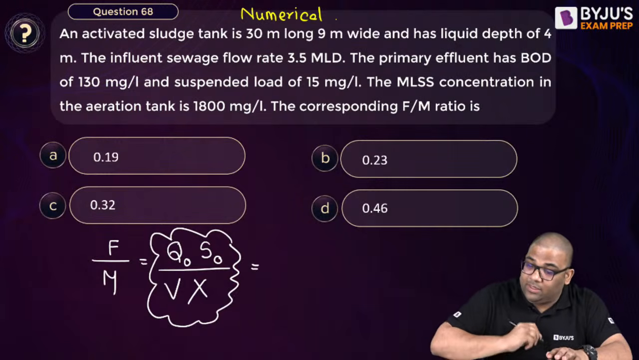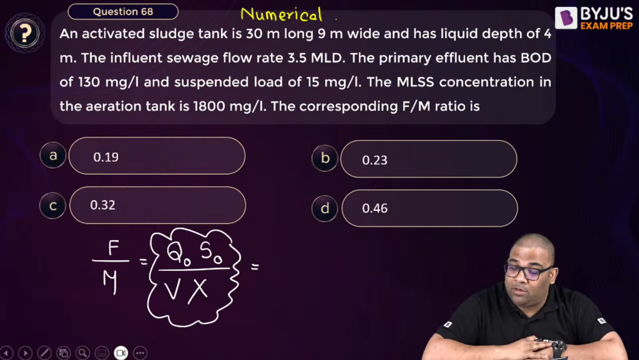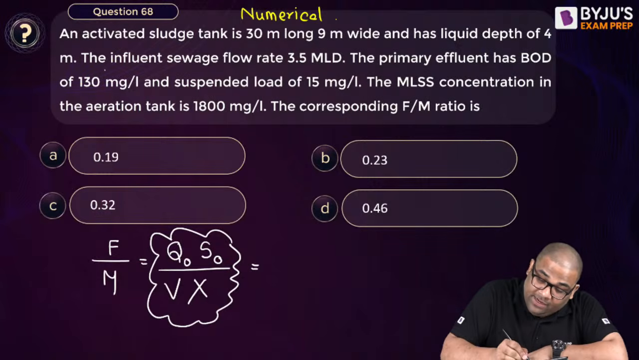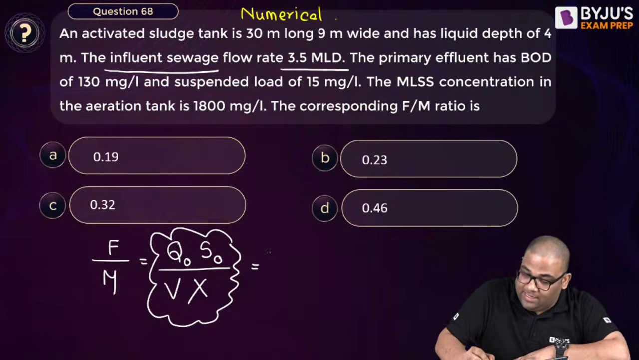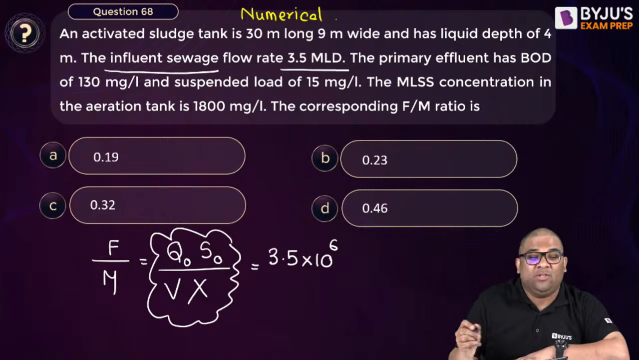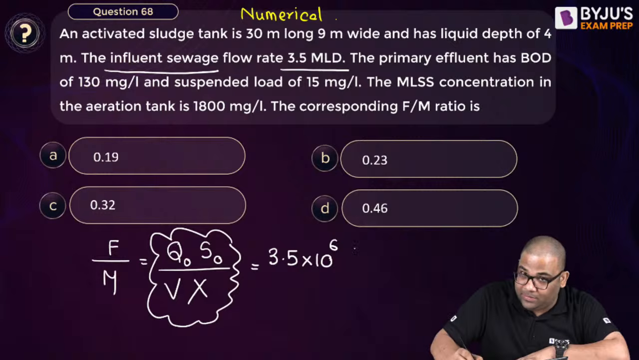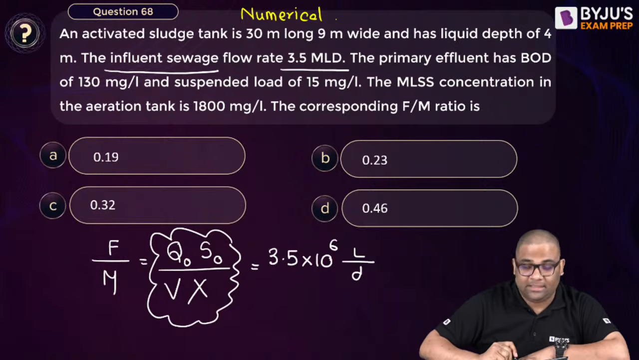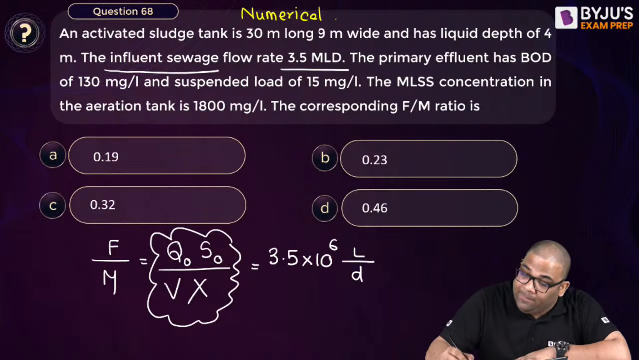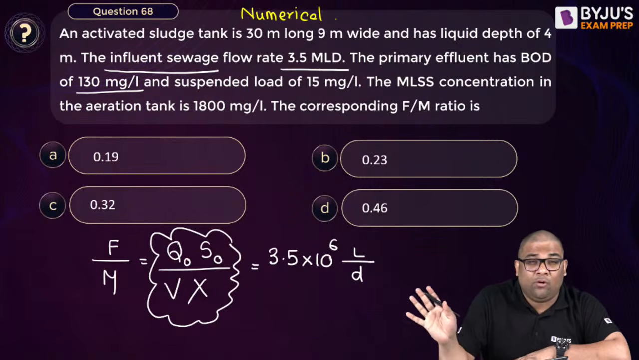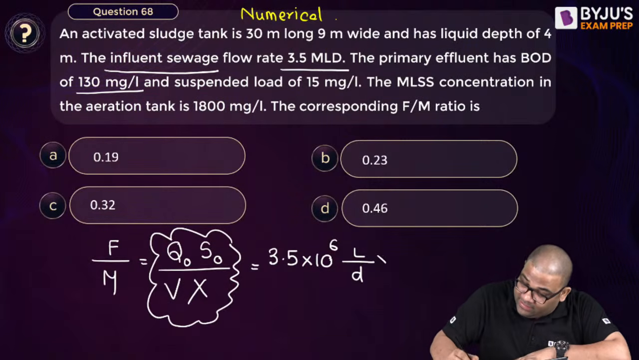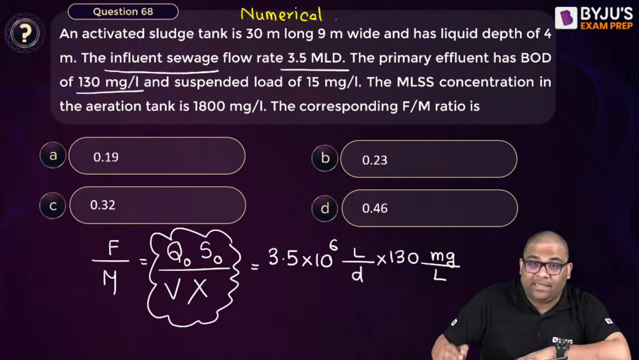Now from the question, you have to identify this. The influent sewage is given as 3.5 MLD. So I can write this as 3.5 into 10 to the power 6 liters per day. MLD is millions of liters per day. Then S naught: the primary effluent has a BOD of 130. Suspended load doesn't matter. BOD is given as 130 mg per liter.